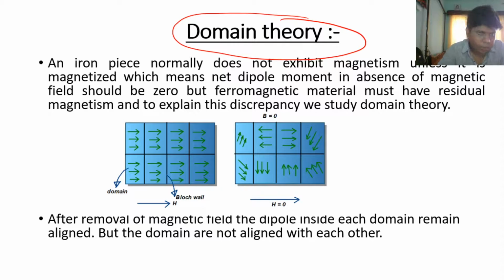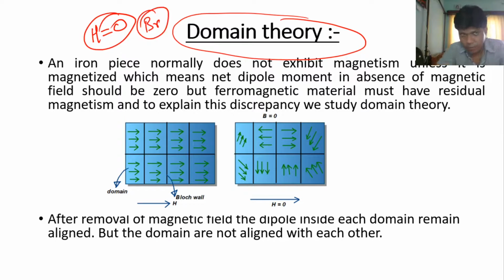But what we have studied about the BH curve in a ferromagnetic material is that after the external magnetic field becomes 0, the material has some magnetism that is called residual magnetic flux density. Right. So an iron piece normally does not exhibit magnetism unless it is magnetized.